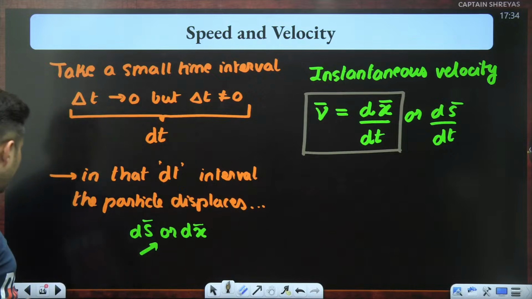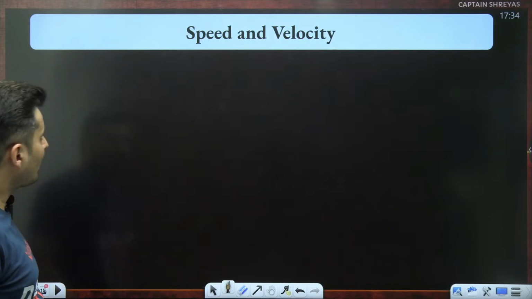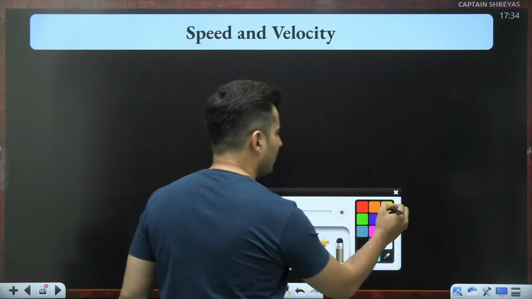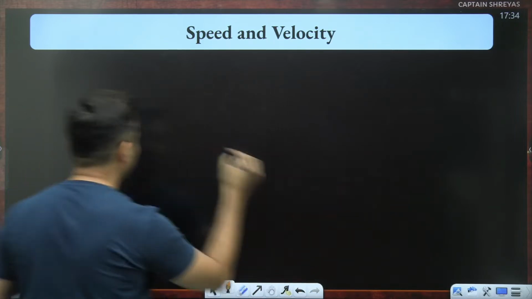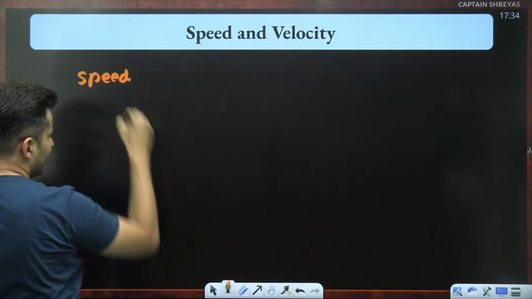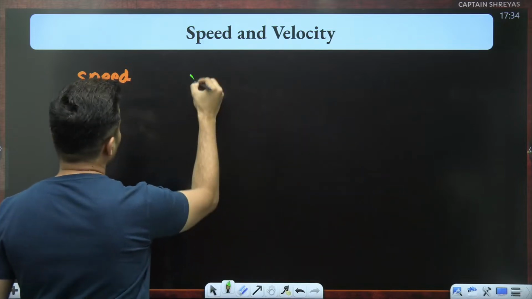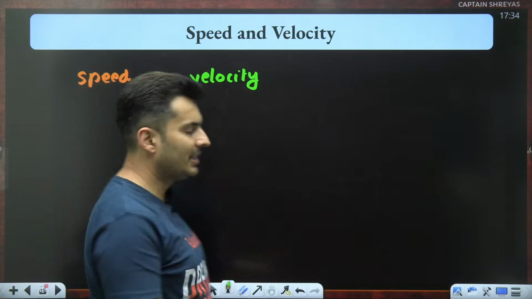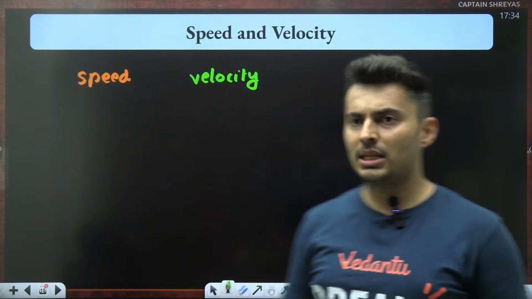Okay. Now, moving ahead, tell me one thing. If you compare speed versus velocity, who will be more generally?